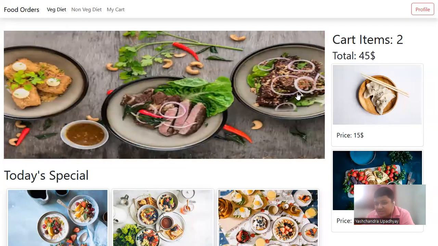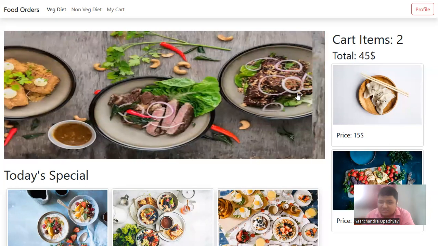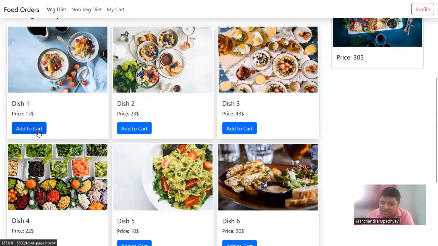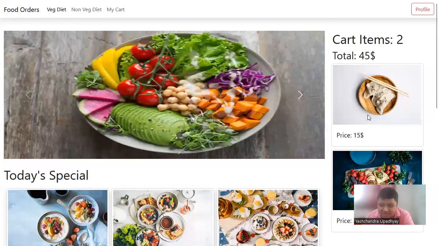And tomorrow when we learn JavaScript, we will make sure that this image moves automatically after a certain amount of time. Second, we also have a sidebar that we saw yesterday, with main content and side content. If I click on this add to cart button, this section will appear here. But in a lot of websites, this section is not present, so when we learn JavaScript, we will make sure that this section only appears when I click on my cart section. But that will be possible after we have learned JavaScript.